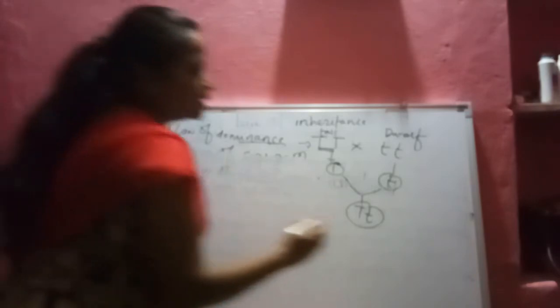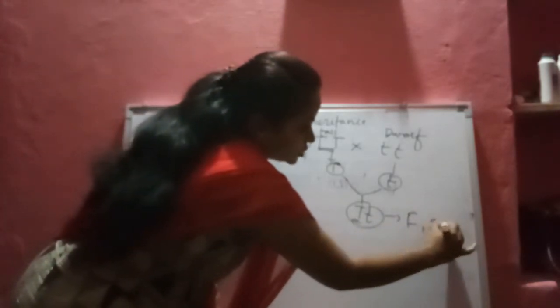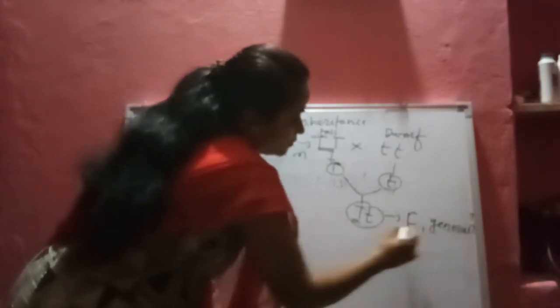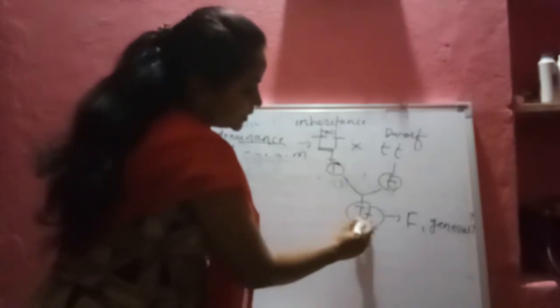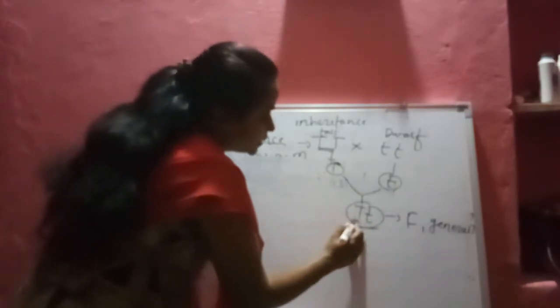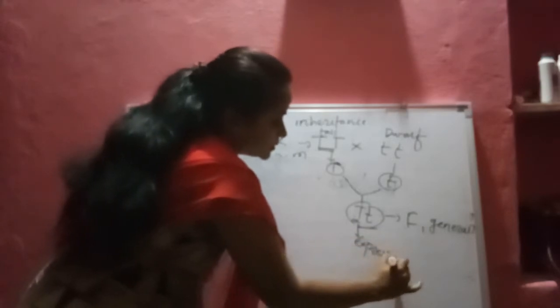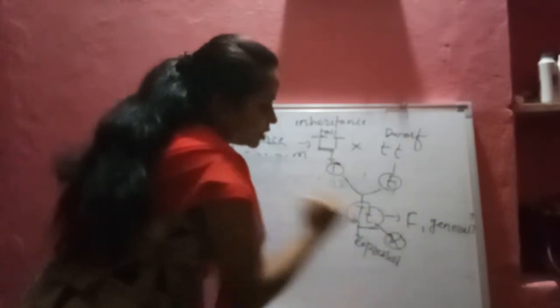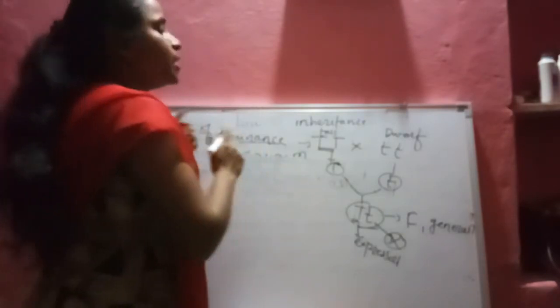This hybrid which is expressed is the F1 generation, and this F1 generation contains two different alleles, capital T and small t. The capital T is expressed and the small t is not expressed in the F1 generation. That is called the law of dominance.